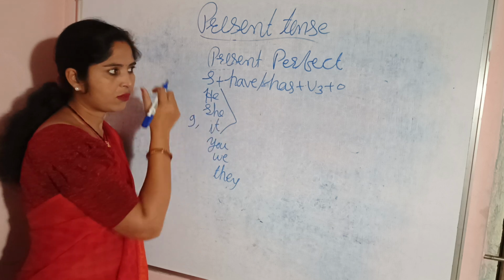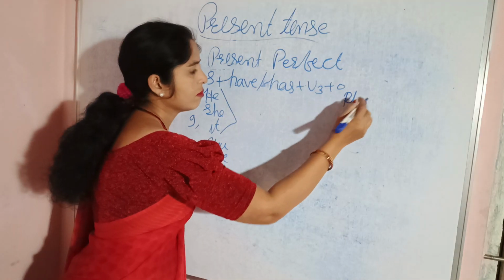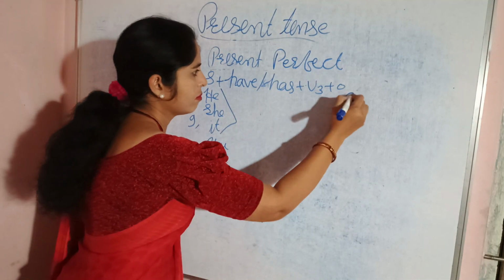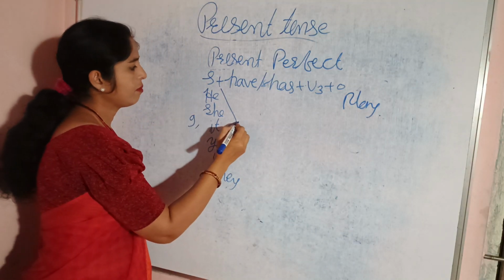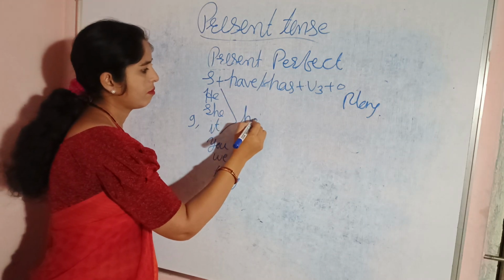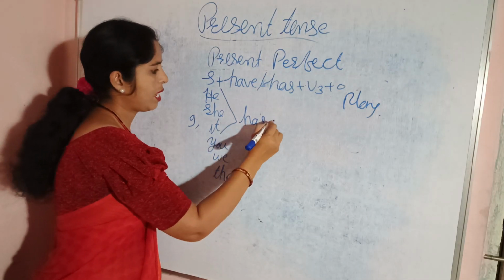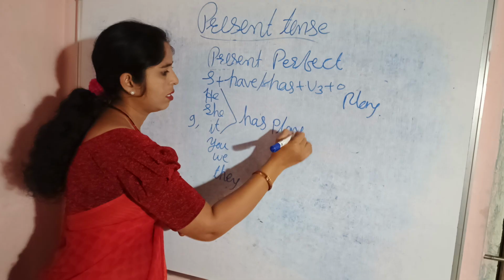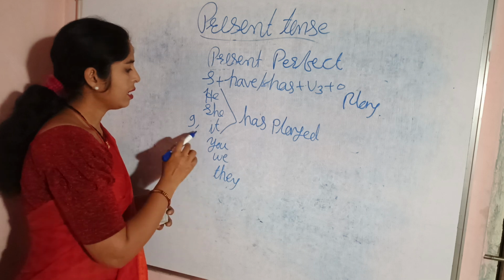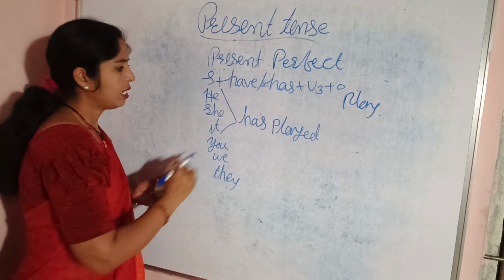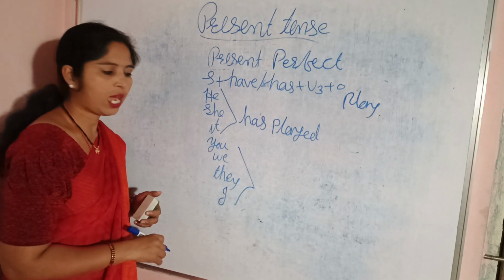That's why, if I take the verb play, then how will we make sentences? He has played. She has played. It has played. And after all the other pronouns we have to write have.